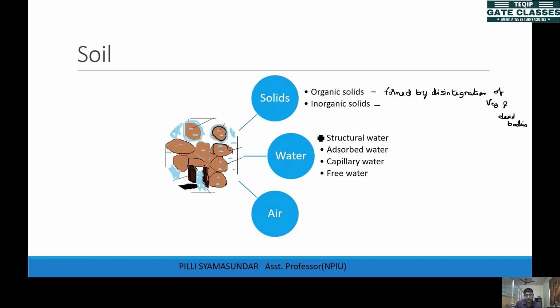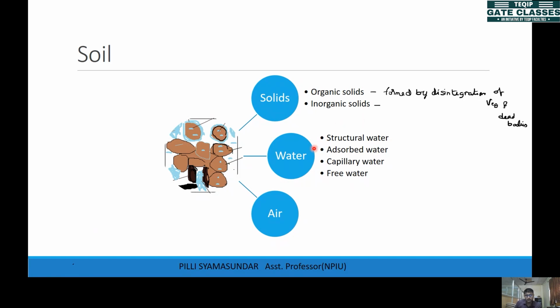Organic solids are generally black in color. So these are the organic solids, and the rest of the particles are inorganic solids.